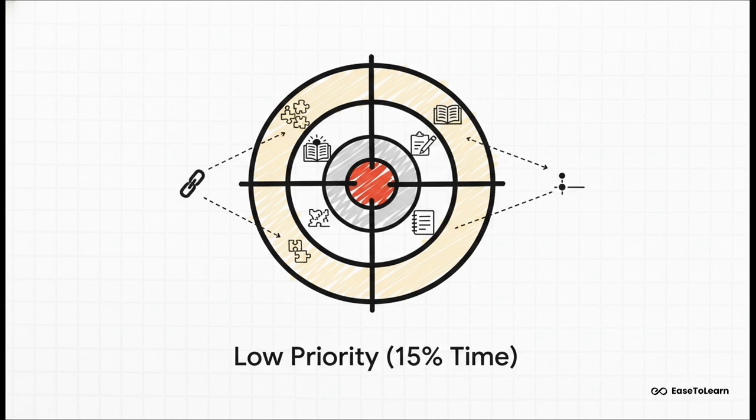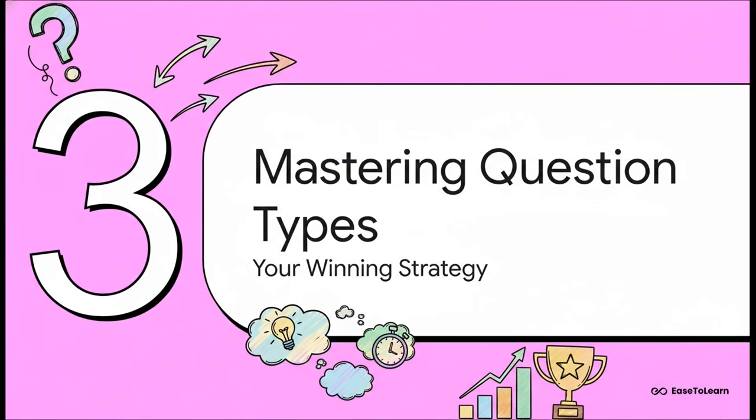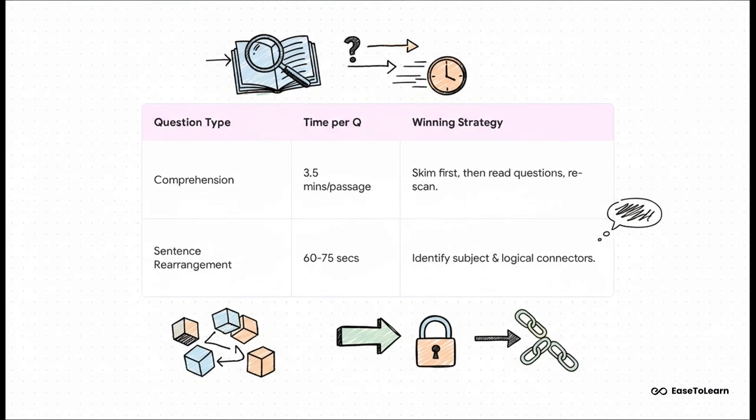Okay, so we know what to study, but that's only half the battle. Right now, let's get into the how. How do we actually tackle these questions when we're in the exam hall with the clock ticking? Having a clear strategy is everything for reading comprehension. Please don't just jump in and start reading word for word. The winning move is to skim the passage first in about 30 seconds just to get the main idea, then read the questions. Now you know exactly what you're looking for, and you can scan the passage again for the answers.